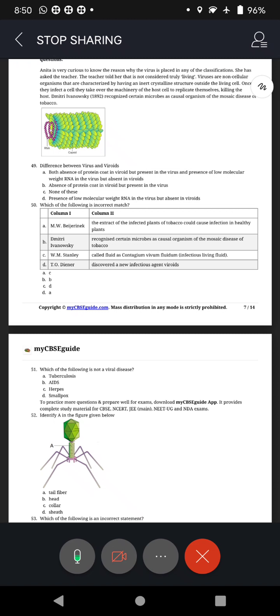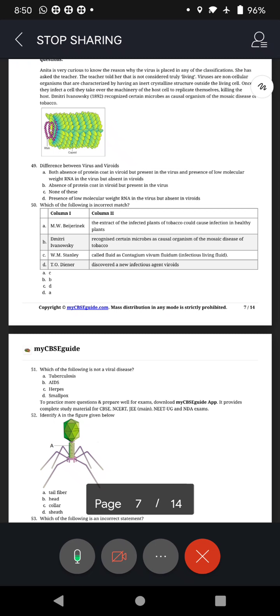Next, B. Absence of protein coat in viroid but present in the virus. C. None of this should come at the end. D. Presence of low molecular weight RNA in virus but absent in viroids. So, answer the question. Just write 49 and put the alphabets A, B like that.